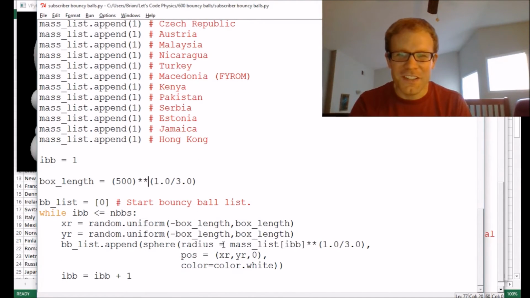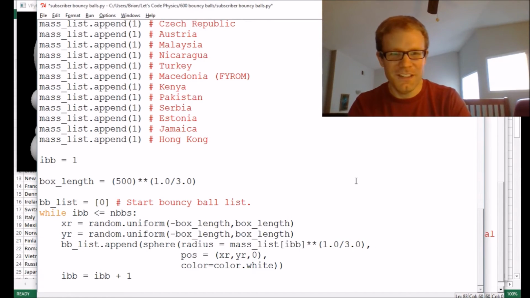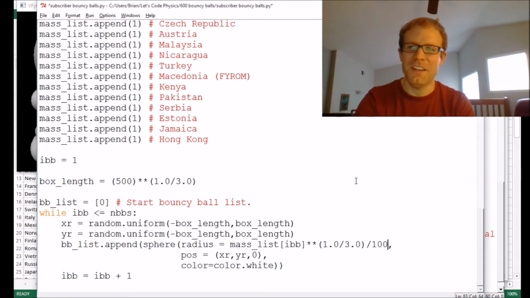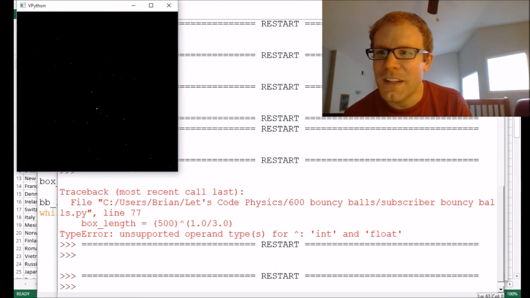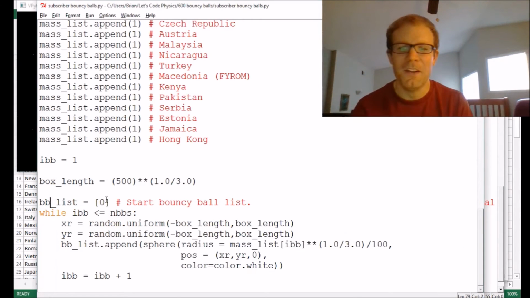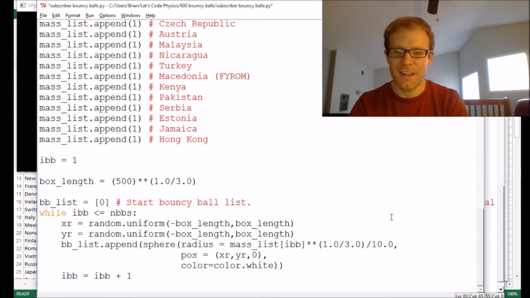In fact, maybe I should divide this thing by something. Let's divide this thing by maybe 100 or something. Oh, there we go. Now those are a little bit small, so maybe 100 was a little much. So let's try dividing by 10 instead.